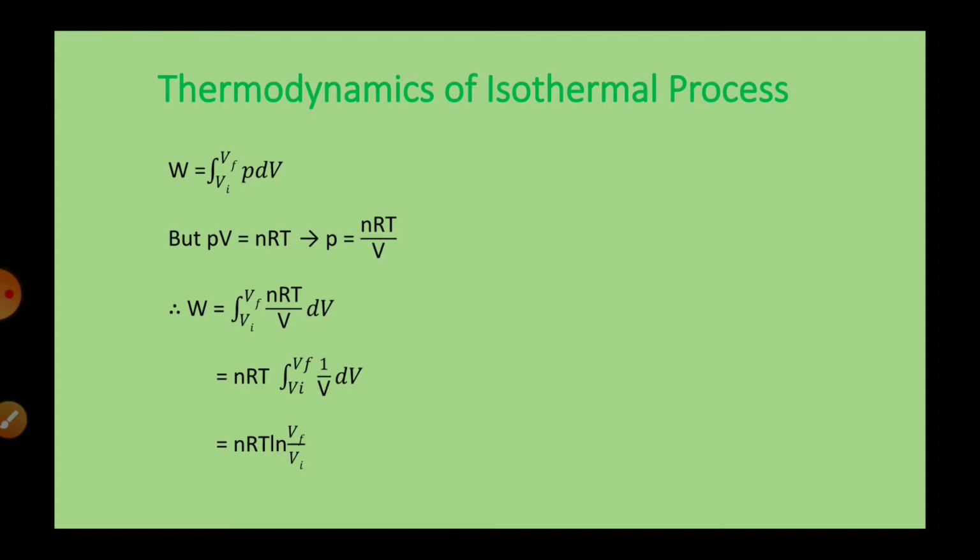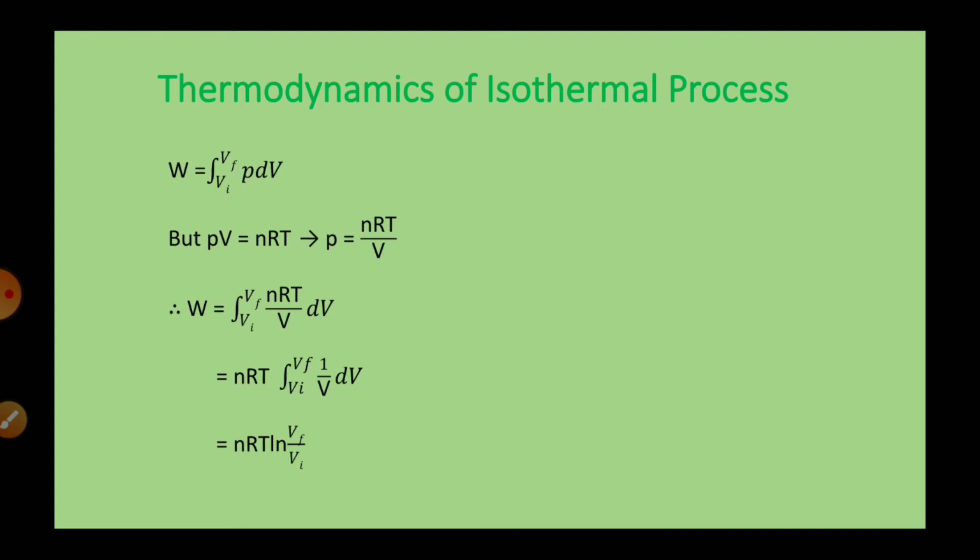Now why is it written as ln Vf by Vi? Why not log? There are two types of logs. One is log to the base 10, the second one is natural log, that means log to the base e. Since this one is natural log, we have written ln to indicate natural log.